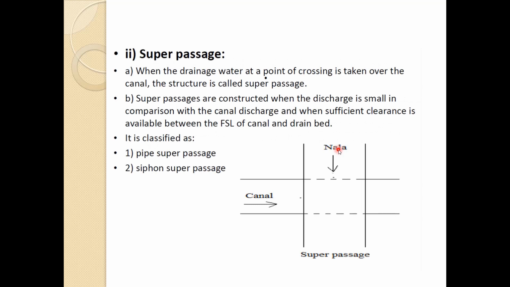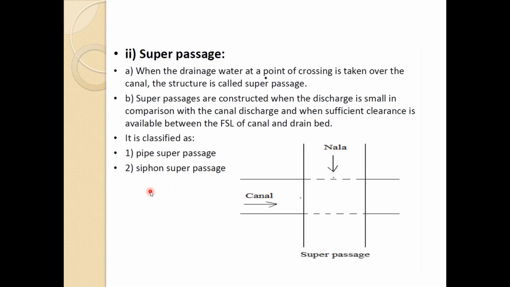Now the super passage. When the drainage water at a point of crossing is taken over the canal, it is called a super passage. So earlier what is the case? The canal is flowing over the nala. Now the nala, or natural drainage, is flowing over the canal. Super passages are constructed when the discharge is small in comparison with the canal discharge and when sufficient clearance is available between the vessel of the canal and the drain bed.